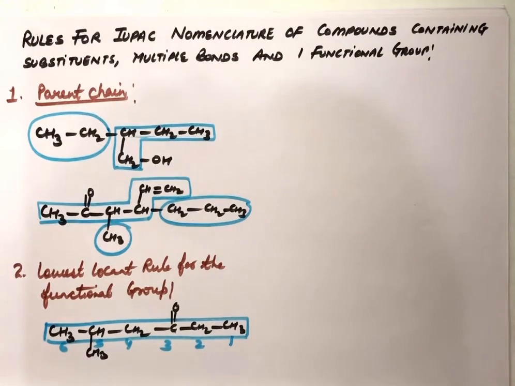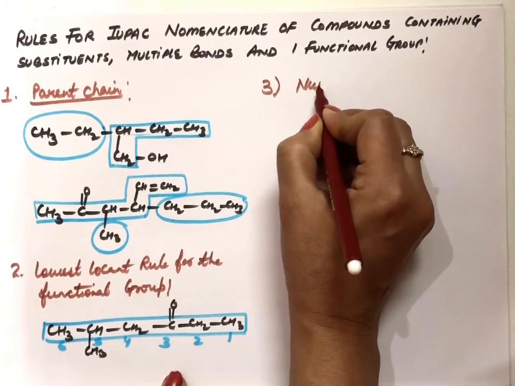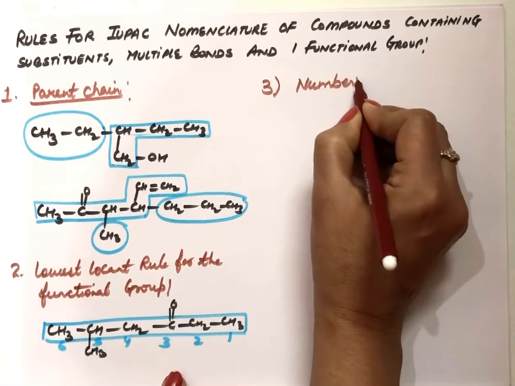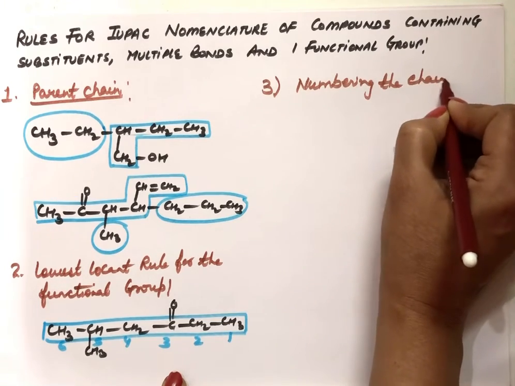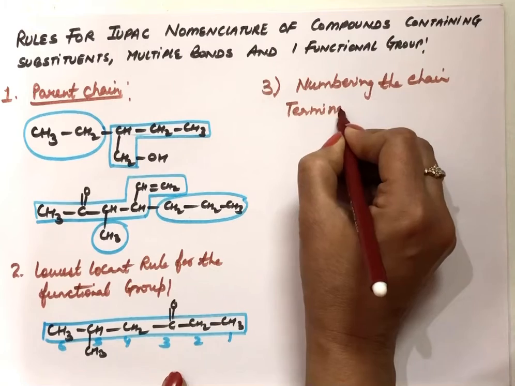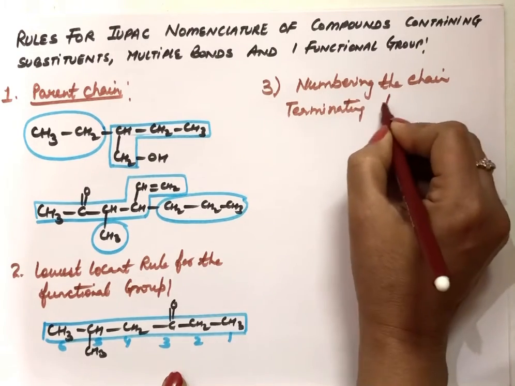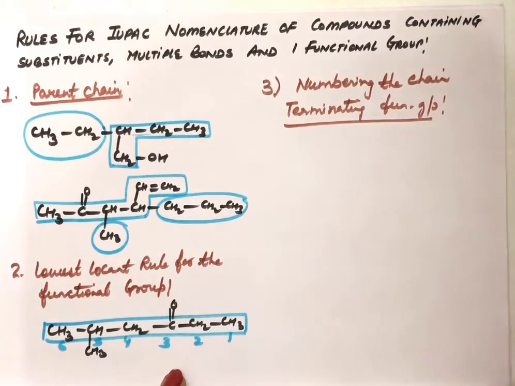So after choosing the parent chain and finding out the side from which we have to number it, the next rule in this case is numbering the chain-terminating functional group. What is a chain-terminating functional group? There are some functional groups which are called chain-terminating functional groups.